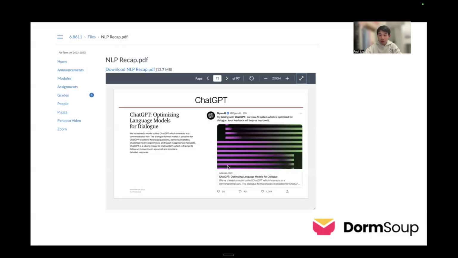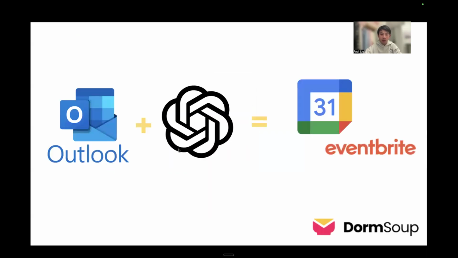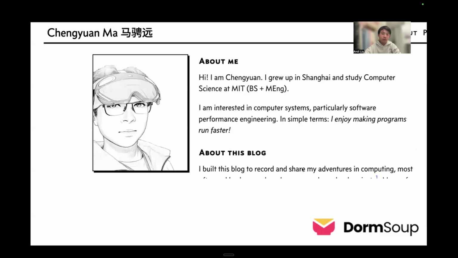So to solve this problem, I heard about this thing called ChatGPT from my NLP class. That was when GPT-4 was first released, and I figured if you take those emails and parse them using ChatGPT into time and location, we can have an event platform with a calendar view of everything.